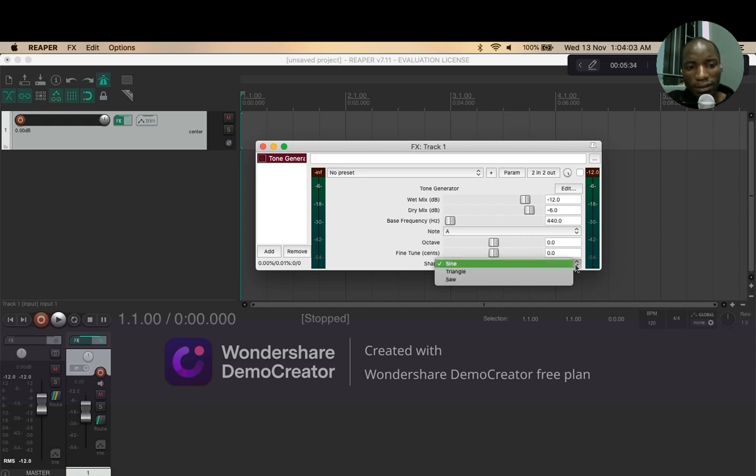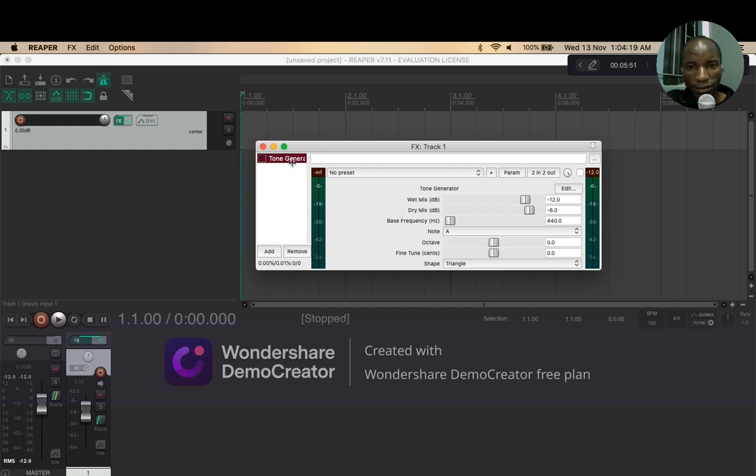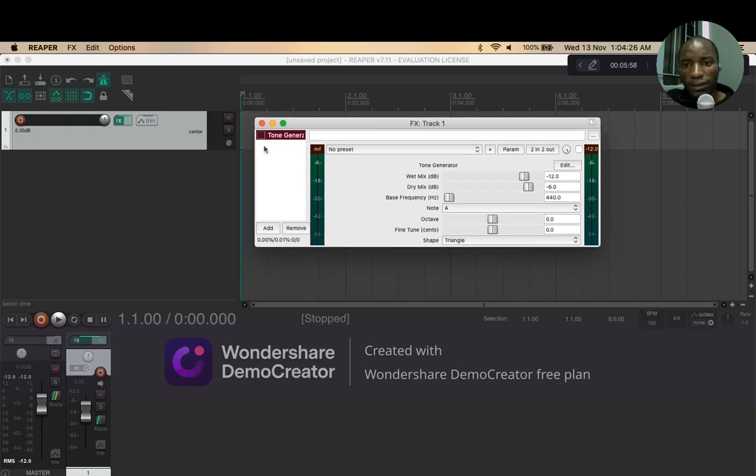I just click on these two arrows to define here, and since I'm demonstrating a triangle, I just click where it says triangle here, and then you check if the key is okay. This is where my note is on A. I'm using note A to demonstrate this experiment. This is where I activate it from, and this is my reading meter, where you'll be able to read and check how much amplitude is coming in through the signal.